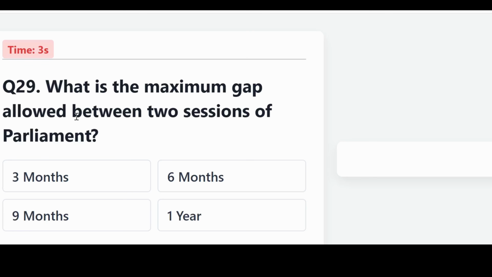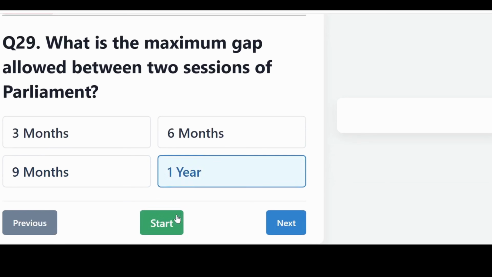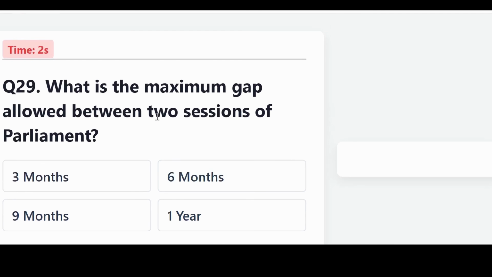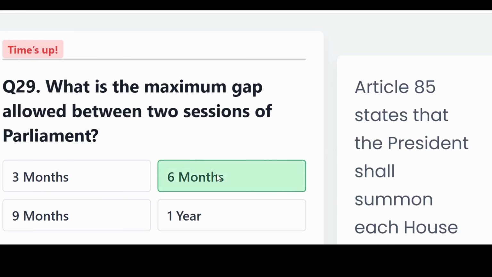What is the maximum gap allowed between the two sessions of Parliament? Is it 3, 6, 9 months, or 1 year? And the correct answer, 6 months.